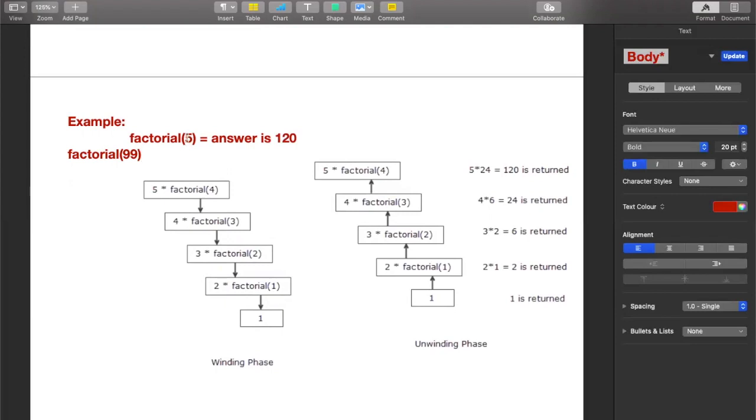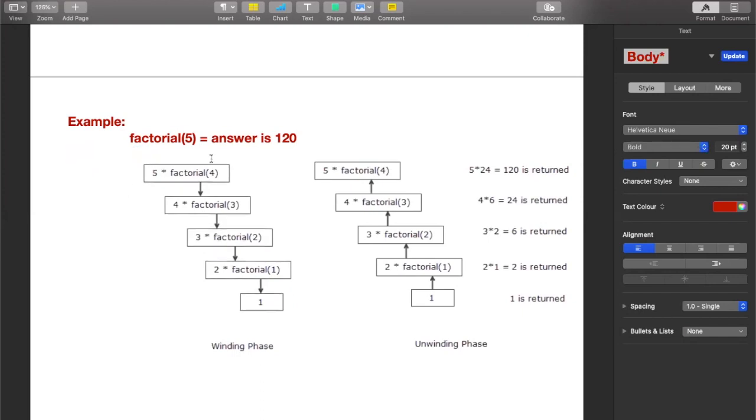So it is very hard for a human being to tell what exactly the factorial of 99 is. So what this recursive approach does is reduce the problem into a smaller instance. As per the current scenario, we needed to compute factorial of 5, so we need to reduce it.